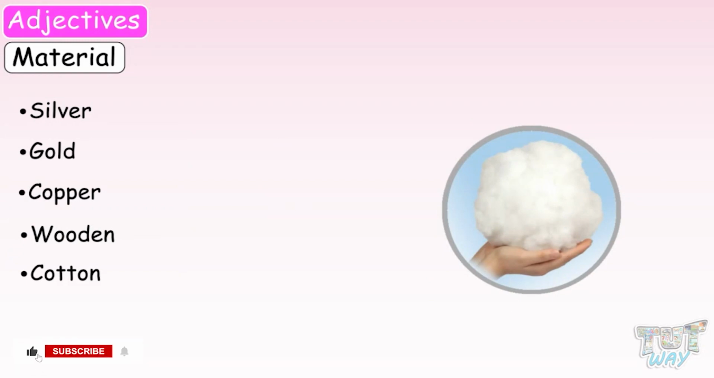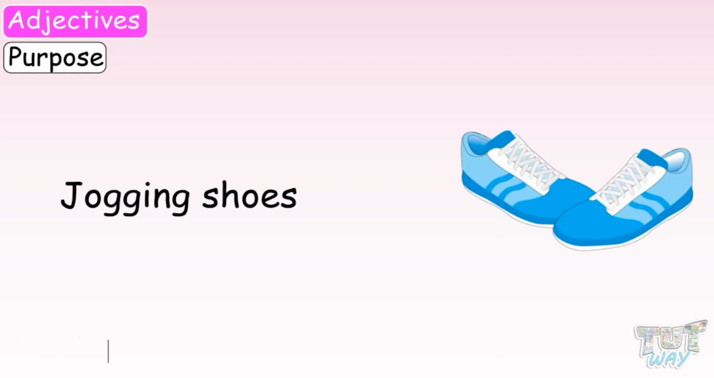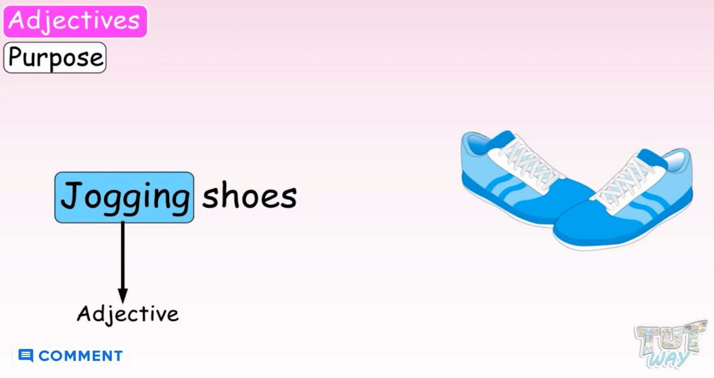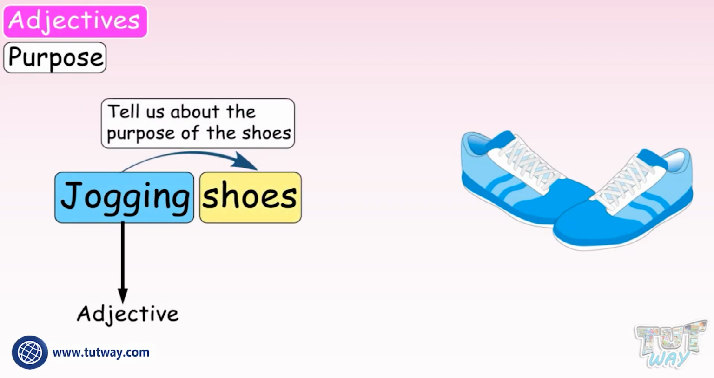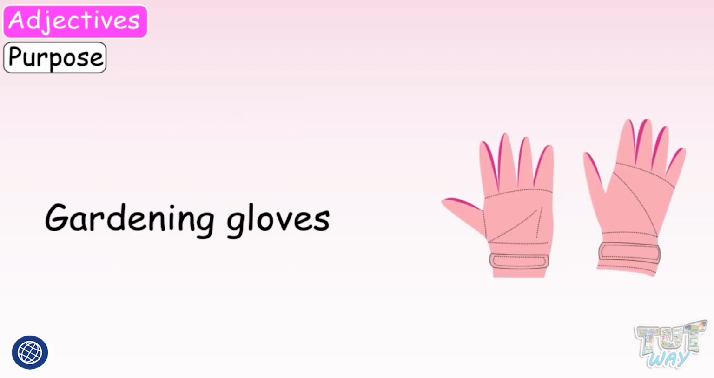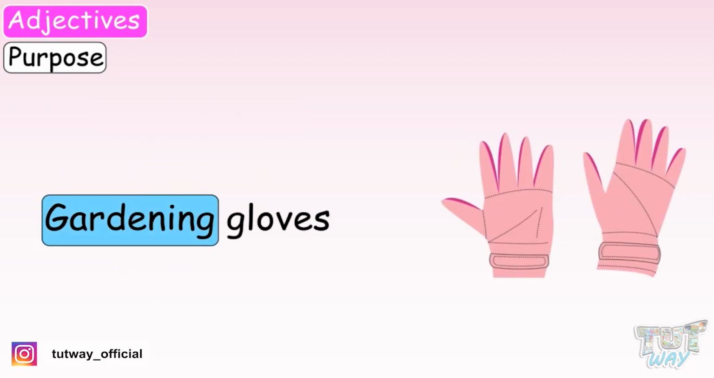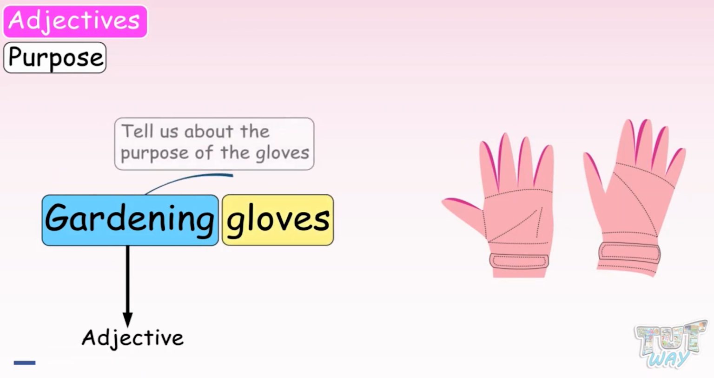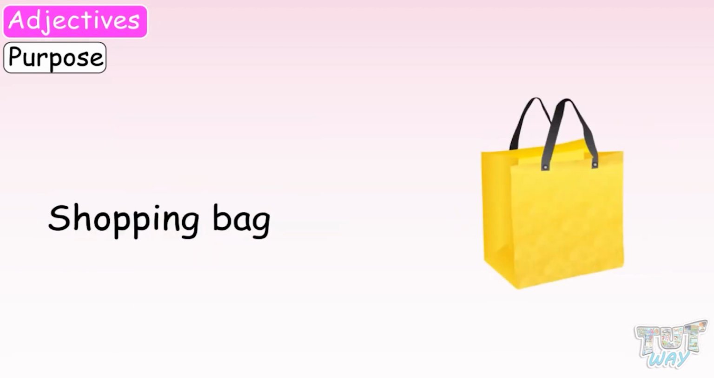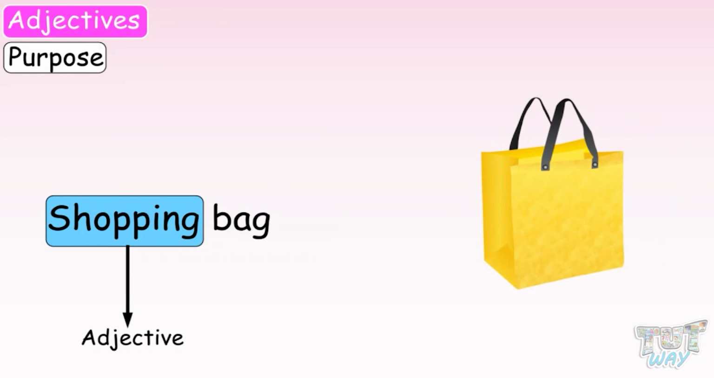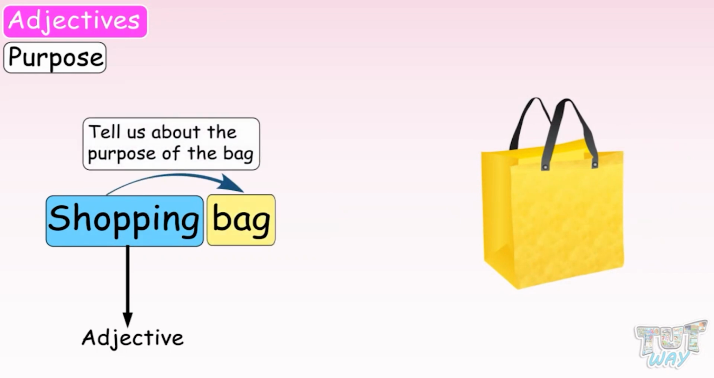There are also some adjectives that show the purpose of something or someone, like jogging shoes. Here, the word jogging is an adjective that tells us about the purpose of the shoes. Gardening gloves. Here, the word gardening is an adjective that shows the purpose of the gloves. Similarly, shopping bag. Here, the word shopping is an adjective that shows the purpose of the bag.